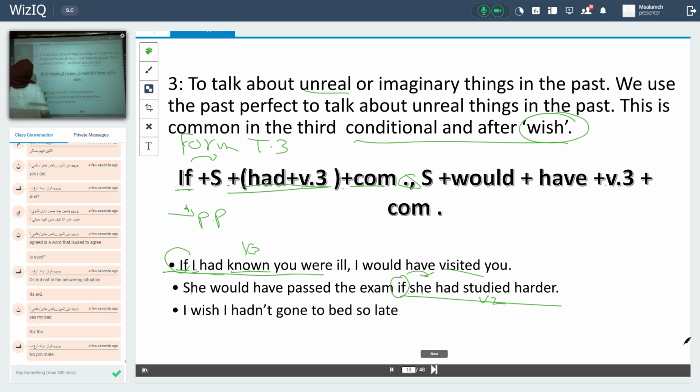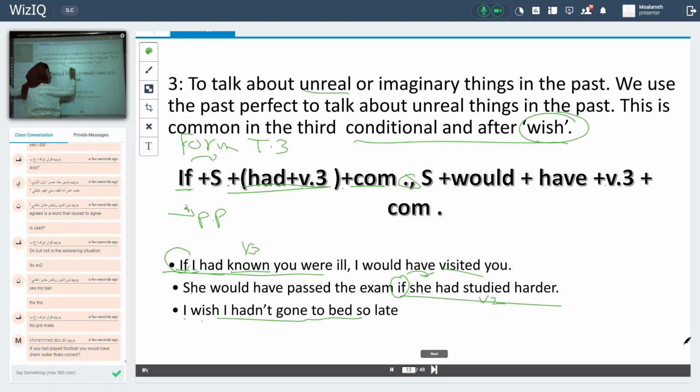Okay, after wish. I wish I hadn't gone to bed so late. So after if and wish. If I had known you were ill, I would have what? Visited you. And I wish. So it's a keyword.